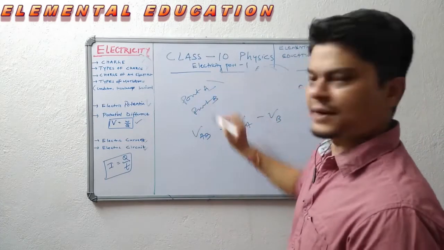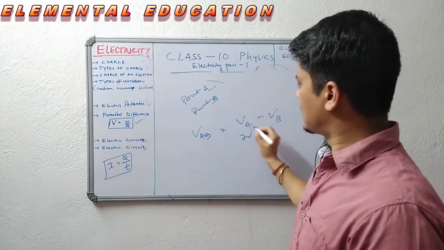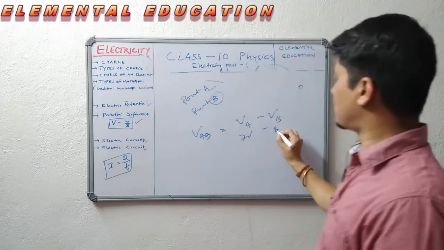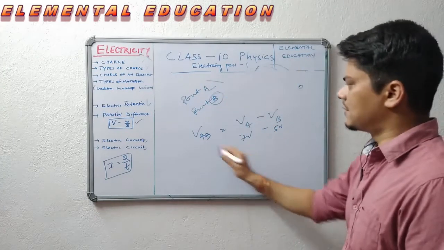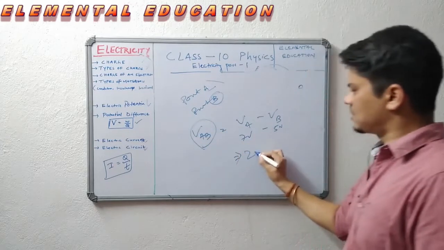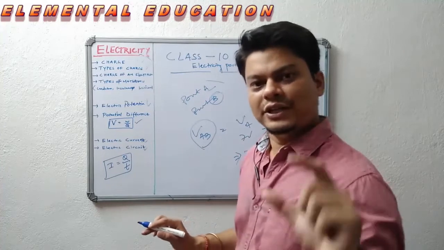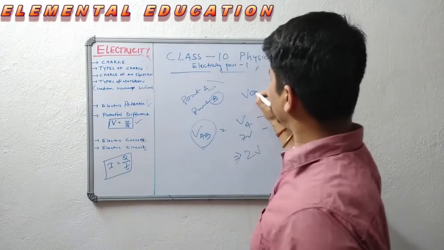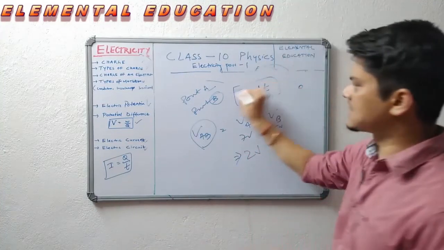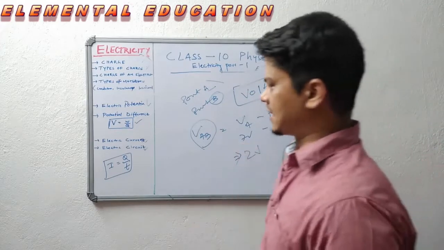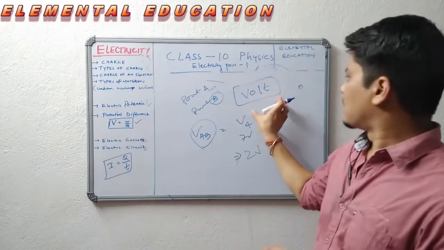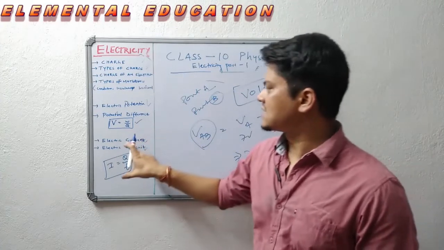Suppose electric potential at point A is 7 volt, point B is 5 volt, that means potential difference is 2 volt. So electric potential unit is volt, V-O-L-T, volt. Remember this. Similarly, we should know what is electric current.